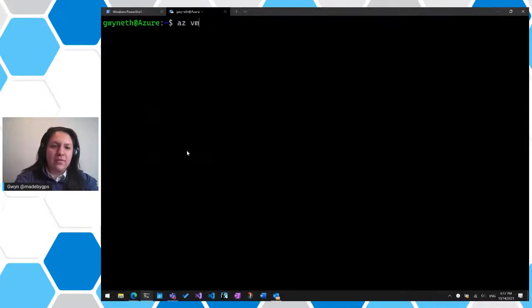So now we can do az vm create -g, which is the short version for resource group, and then I'm going to provide the environment variable that I created. And then the name of the virtual machine, which is the same as this, we're just going to do -n. We're going to call this VM01. Remember, there's 4 parameters that we need to provide, right? And then now we need to provide the location. So --location can also be just -l, and then would be East US 2.